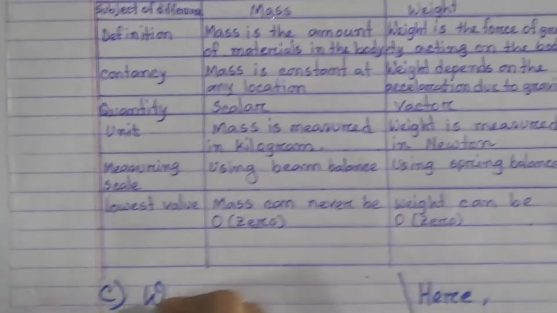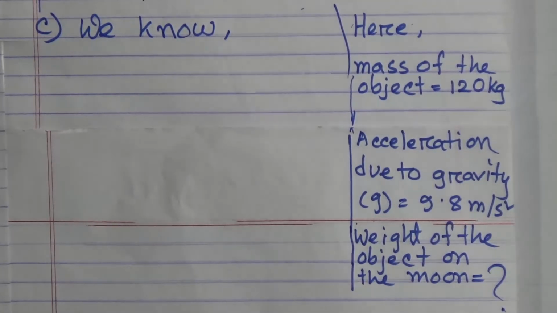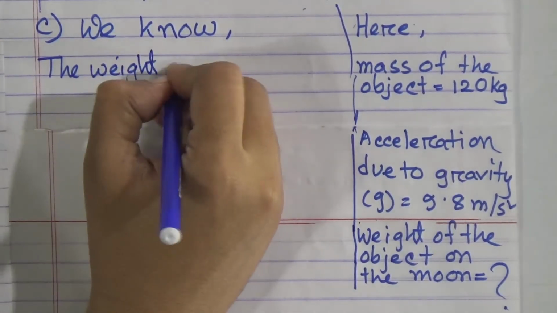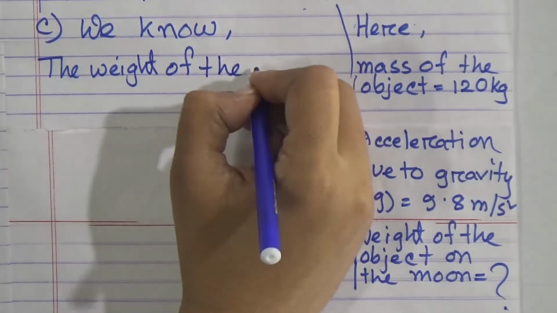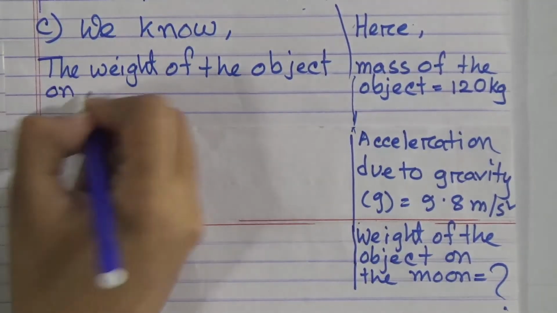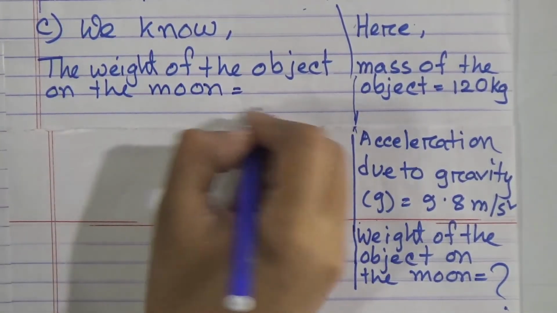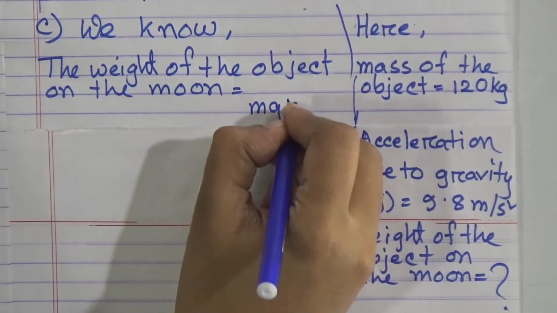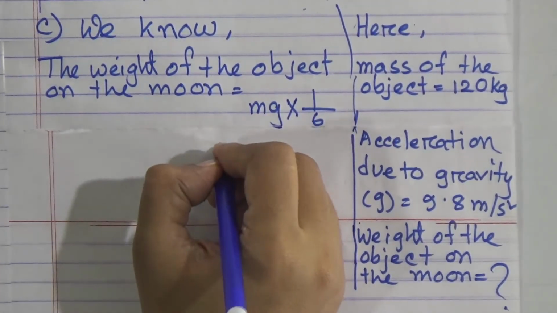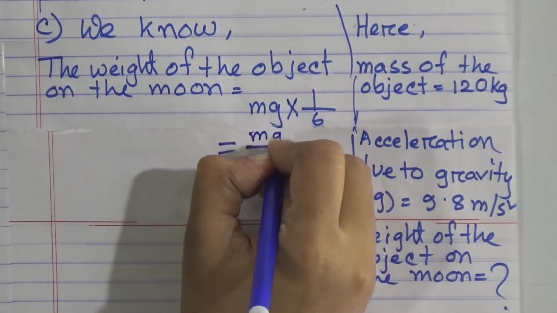Now we know the weight of the object on the moon is equal to mg multiplied by 1/6, because the acceleration due to gravity on the moon's surface is 1/6 of that of the earth's surface, so it will be mg divided by 6.